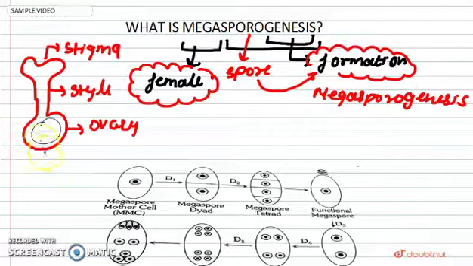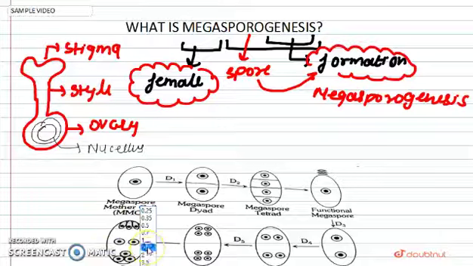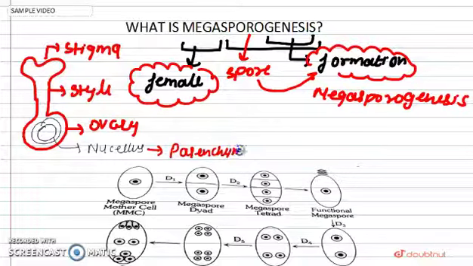In the ovule we have a tissue called the nucellus. In this nucellus, we have parenchymatous cells.